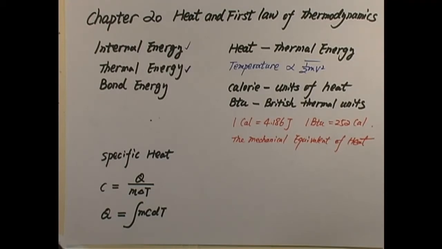Between the molecules, there's a kind of potential energy, and also within the molecule. For example, O2: if you want to break the two oxygen atoms apart, you have to break the bond. That is the so-called bonding energy.